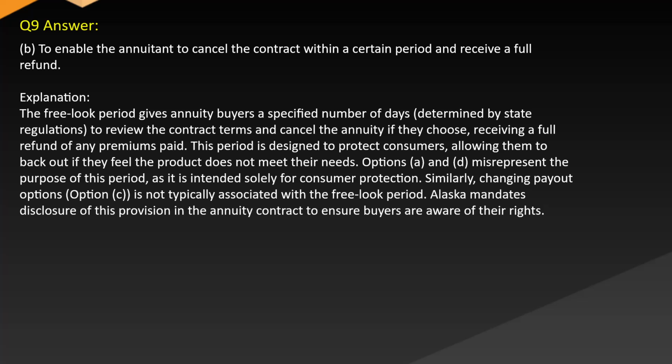This period is designed to protect consumers, allowing them to back out if they feel the product does not meet their needs. Options A and D misrepresent the purpose of this period, as it is intended solely for consumer protection. Similarly, changing payout options, Option C, is not typically associated with the free look period. Alaska mandates disclosure of this provision in the annuity contract to ensure buyers are aware of their rights.